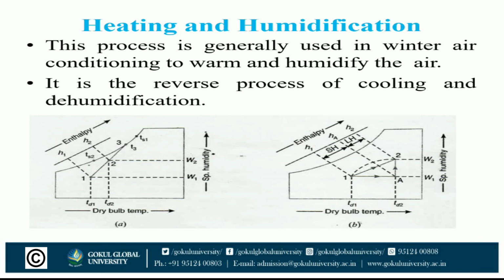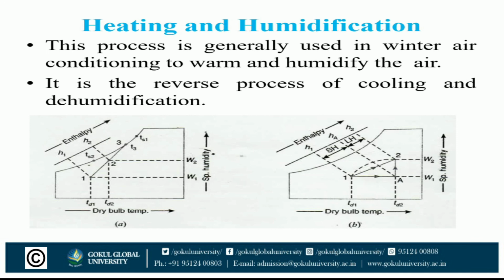Now the second process is heating and humidification process. This process is used where the temperature range is minus 5 degrees Celsius to 10 degrees Celsius.